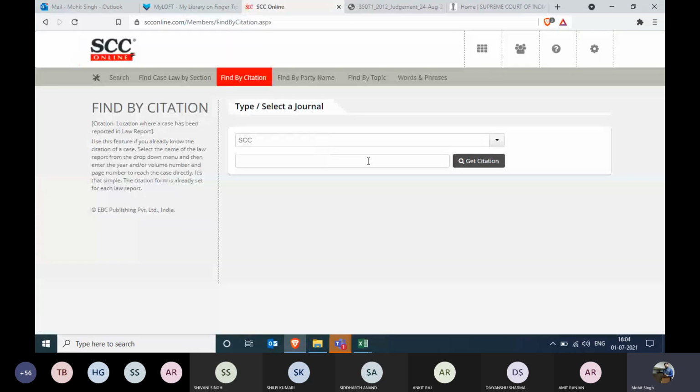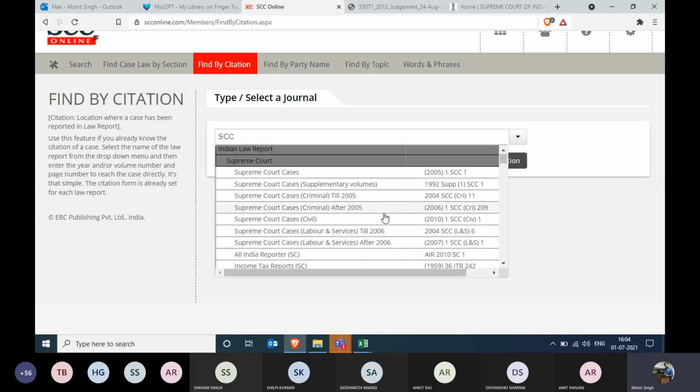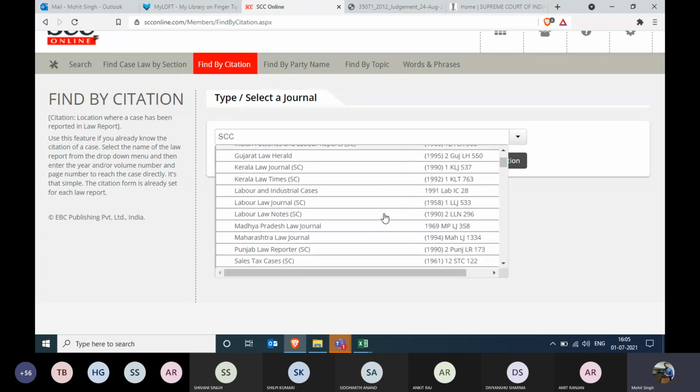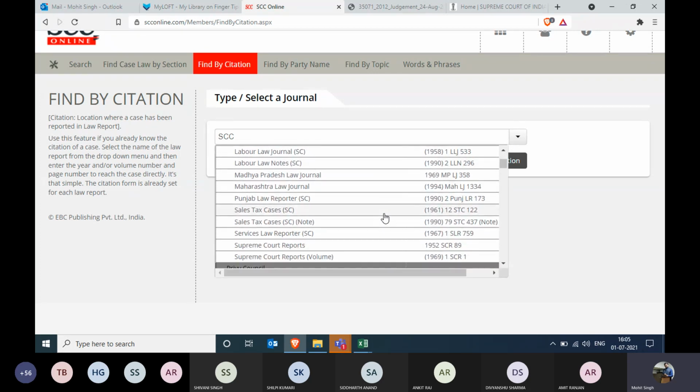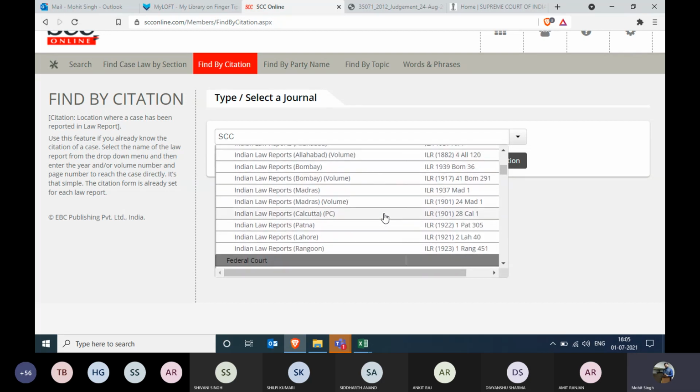In Find by Citation, students, it is very easy. I believe most of you have already gone through this particular tile, in which we have different journals available. How can we see the huge list? We click on it and we see SCC, AIR, Criminal Law Journal, KLT, MPLJ, and many other reporters available over here.